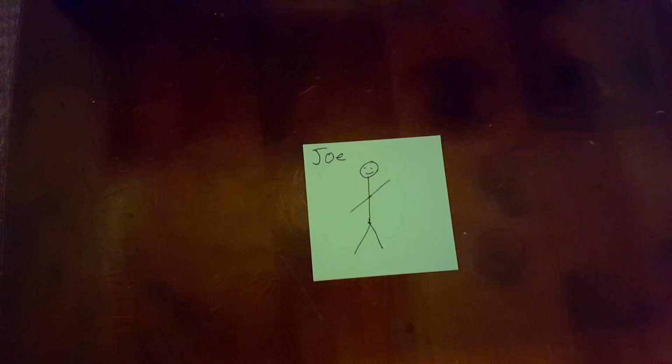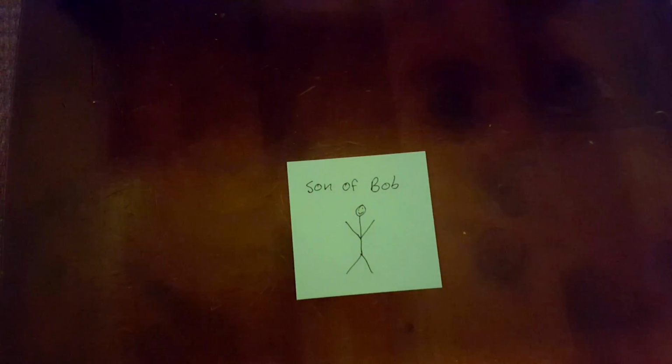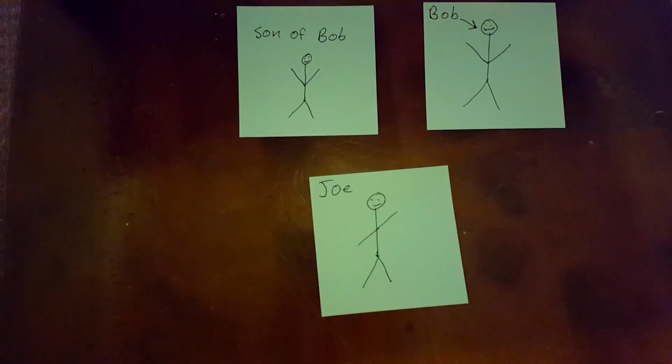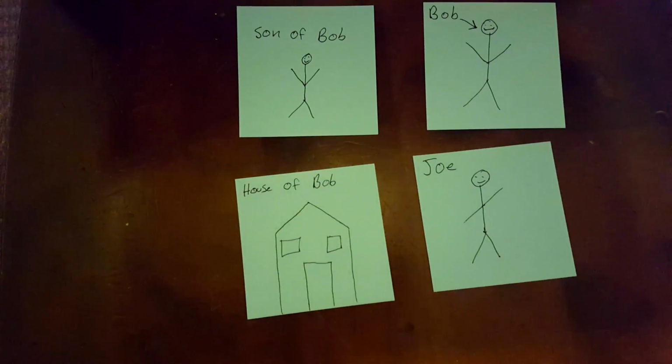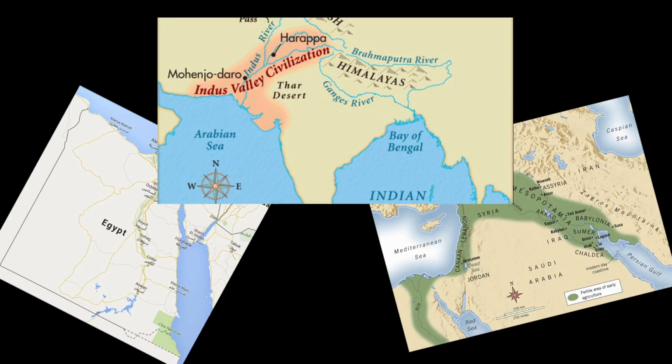It became obvious to Bob, Bob's friend Joe, and Bob's son that they needed a way to find if the door would fit without having the house and the door in the same place. And thus, measurement was born. The earliest known measuring systems appear to have all been created 3 to 4 millennia BC among the ancient peoples of Egypt, Mesopotamia, and the Indus Valley.